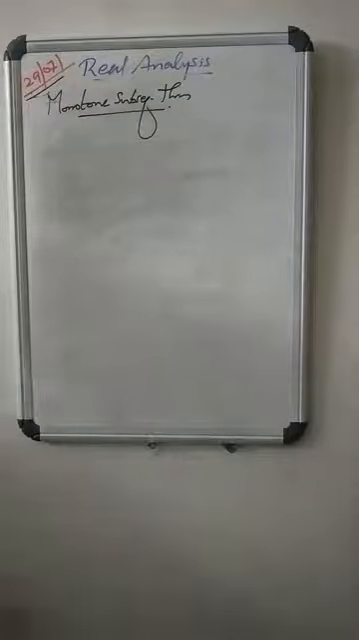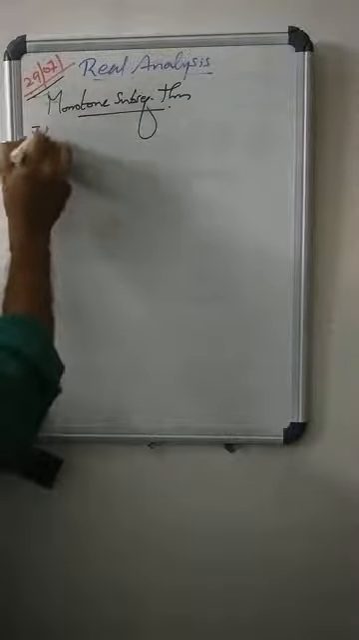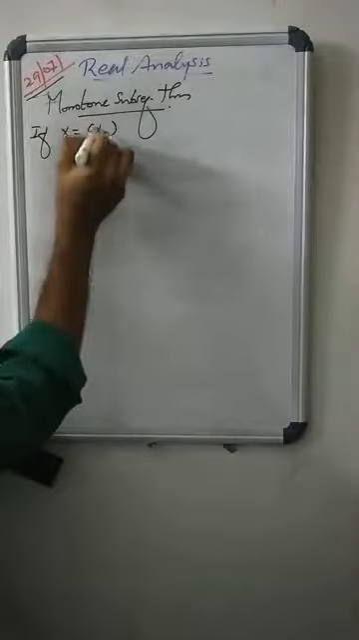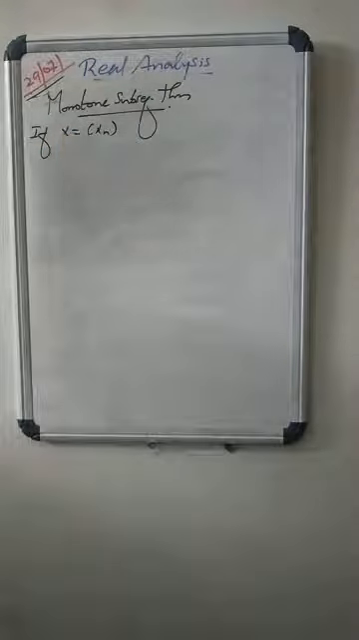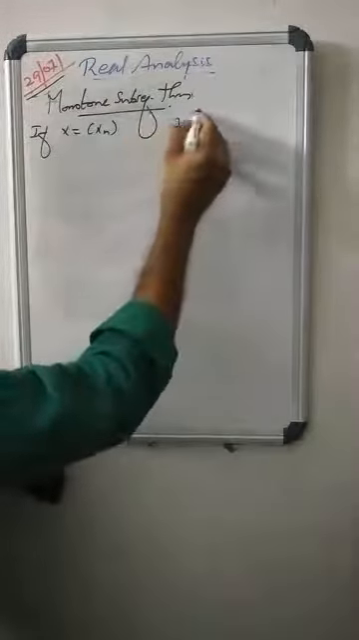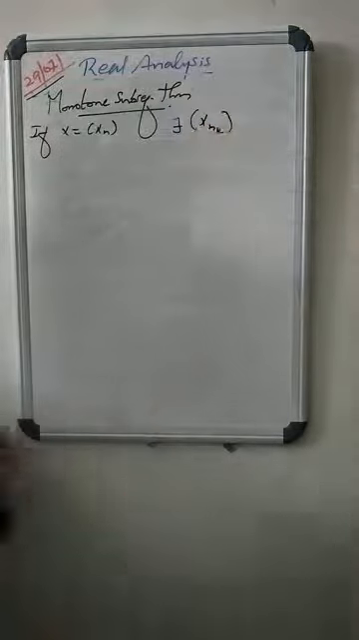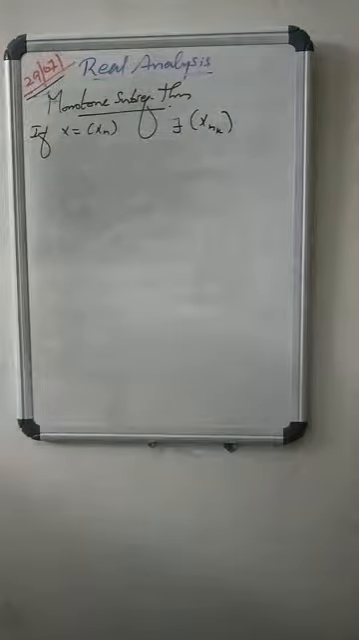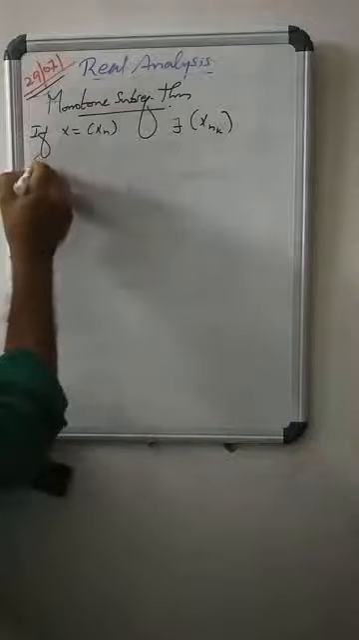The theorem says that if x equals (xn) is a sequence of real numbers, then there is a subsequence of x that is monotone. That is the monotone subsequence theorem. There exists a subsequence (xnk) of x which is monotone. Monotone means either it is increasing or it is decreasing. So, case first.